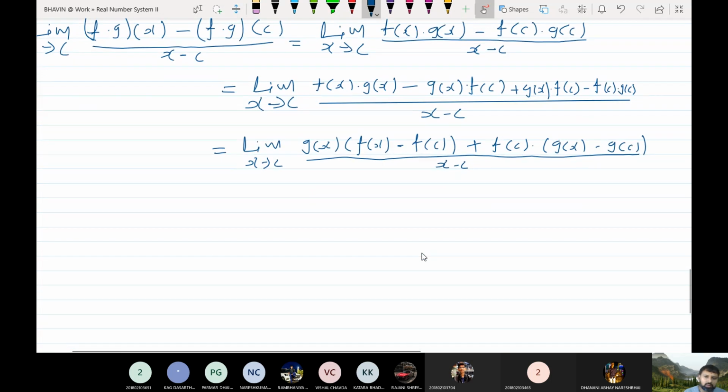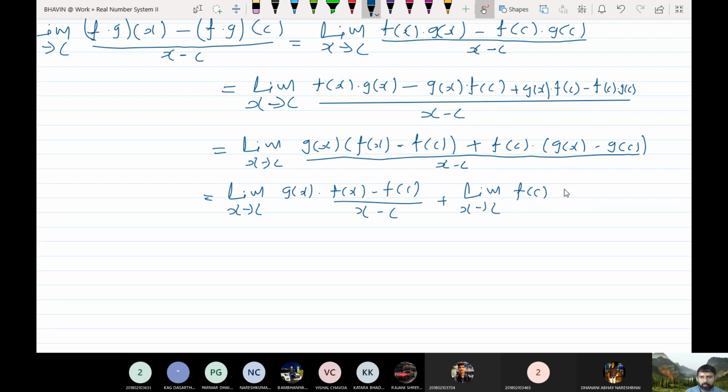Now apply algebra of limits. Limit x tends to c of g(x) into (f(x) minus f(c)) upon x minus c, plus limit x tends to c of f(c) into (g(x) minus g(c)) upon x minus c.